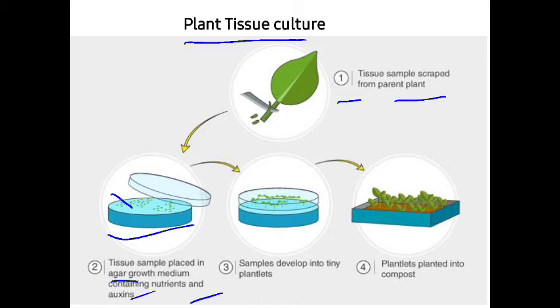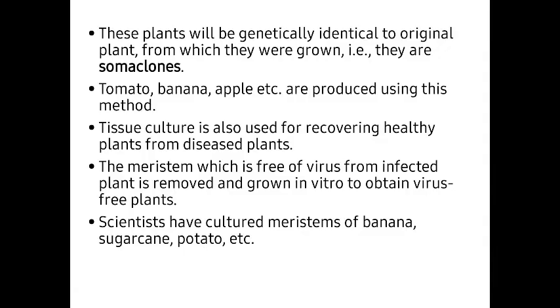In this medium, the plant tissue will be grown, and these small samples will be developed into tiny plantlets. अब tissues बाट चाहिँ small plantlets हरु developed हुँदैछ. Now these plantlets will continue developing. They will get the nutrition, and these plantlets will ultimately be planted into compost. You can see that leaves have arisen, stems have arisen from these plantlets.